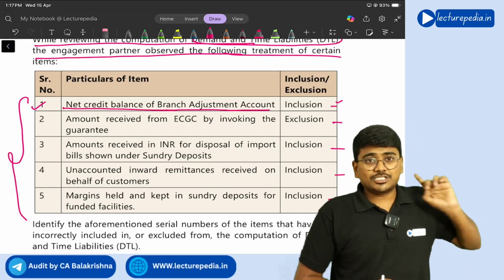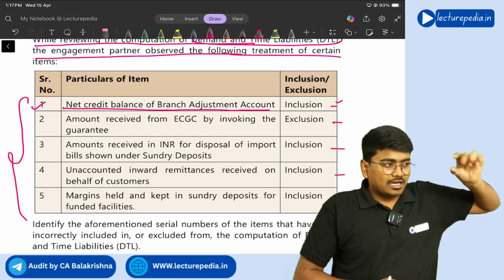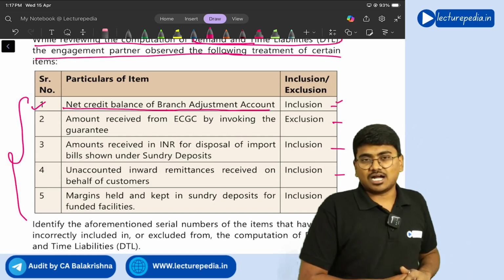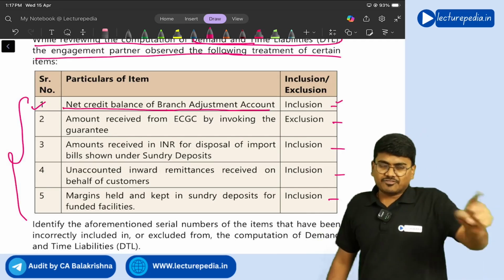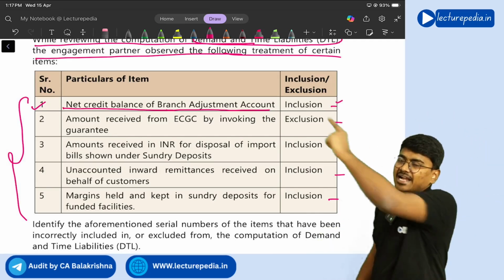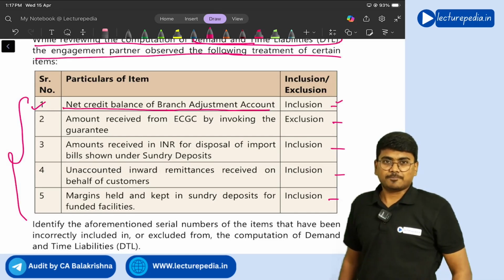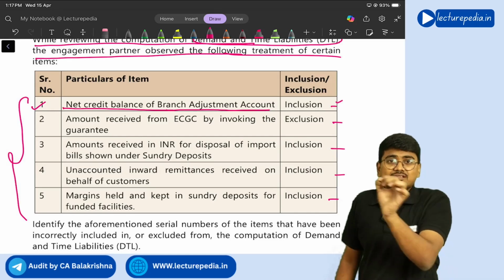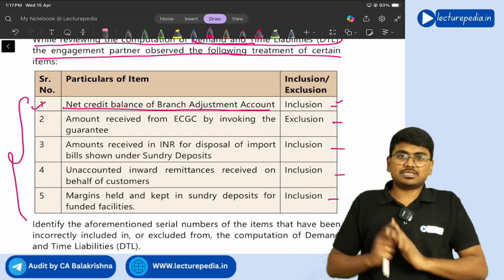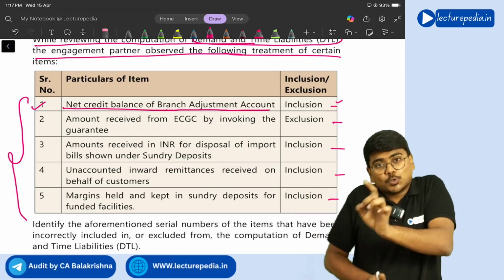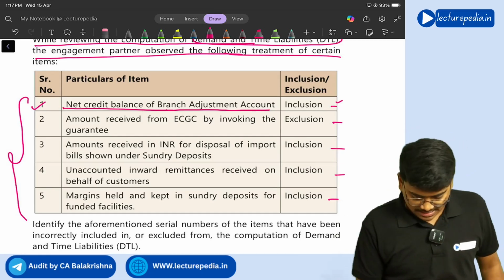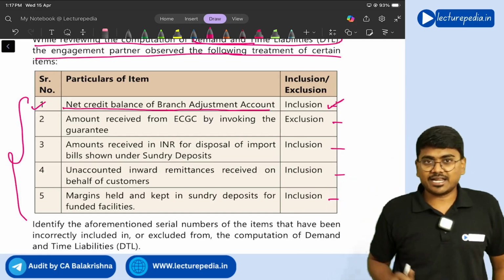So to ensure banks will properly reconcile their branch adjustment accounts, RBI told that if there is any credit balance in your branch adjustment account, we will add it to net demand and time liabilities. So credit balance in branch adjustment account should be included in the demand and time liability calculation. What they have told? Yes, inclusion. So that is correct only.